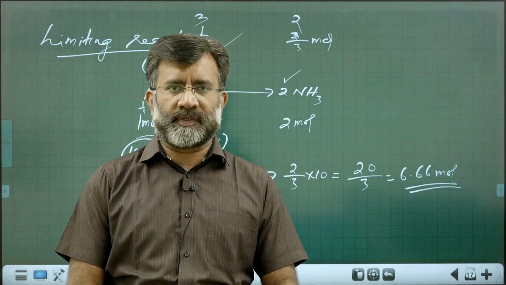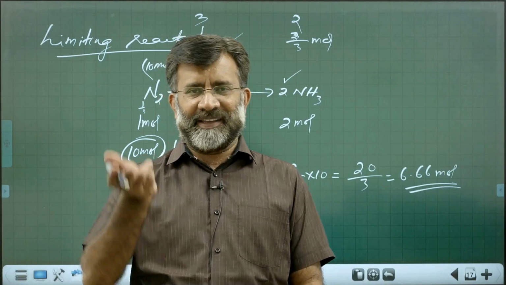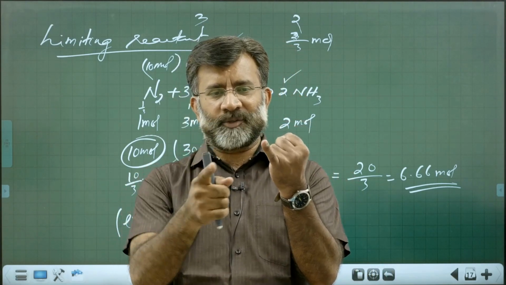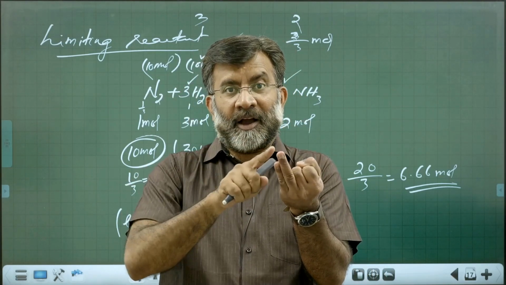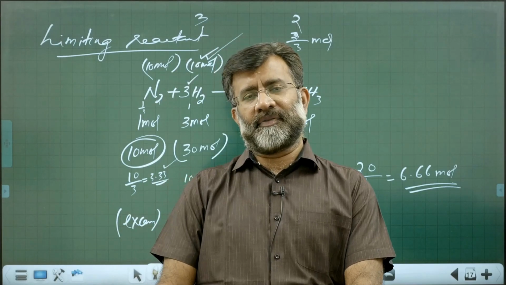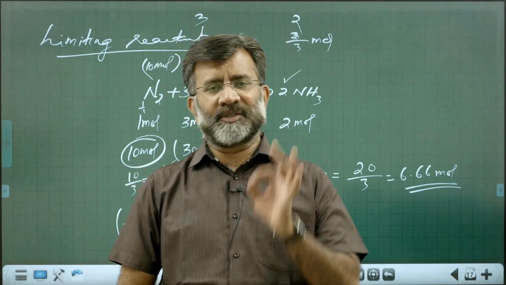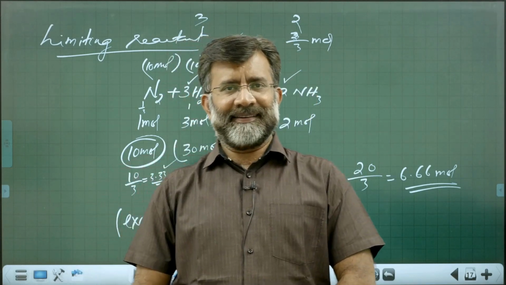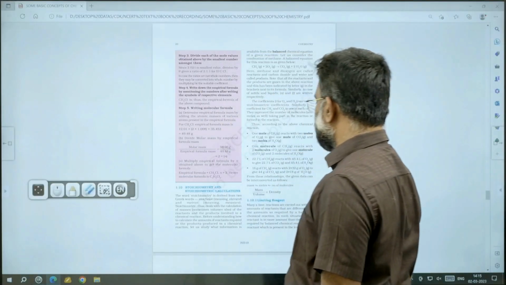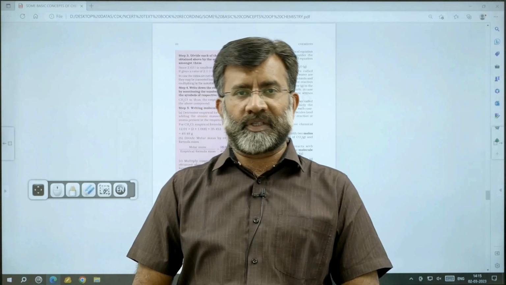This kind of question, identifying the limiting reactant, the excess reactant, how much it is in excess, and the amount of product formed, is one important area from stoichiometric calculations. It is not to be dealt with like a theory; it is more to be practiced. Is it clear? This is probably one of the most important areas, the core content of the chapter.